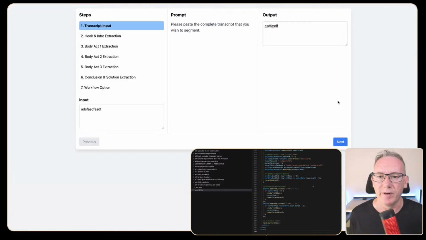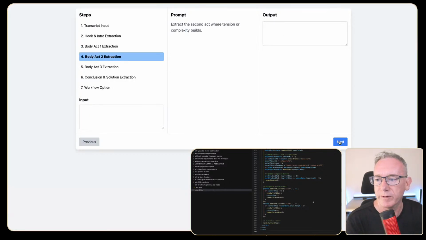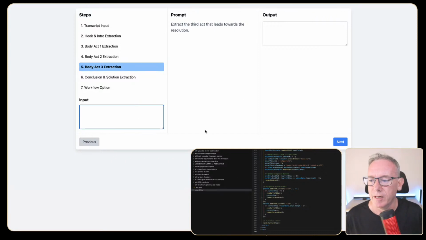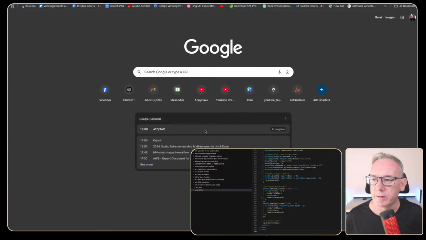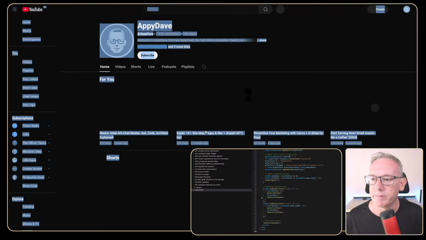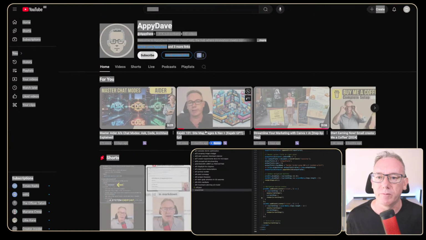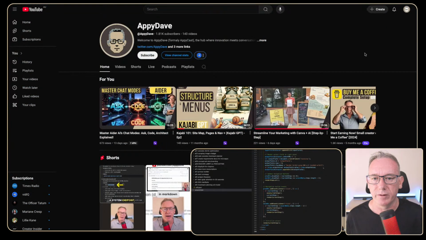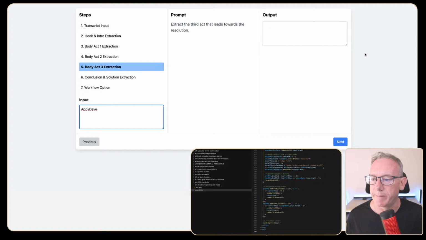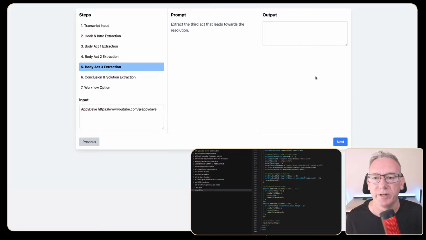That should be enough. What I'm hoping we'll get is pretty much the same look and feel. We've still got our steps on the left working. We've got our inputs over here. I should be able to say Appy Dave or something like that. Let's make sure the channel, we're not on this channel. We're on my live stream channel, which is Appy Dave Research, but we should be able to put something like that in. And under the prompt, see an expanded variation of it.